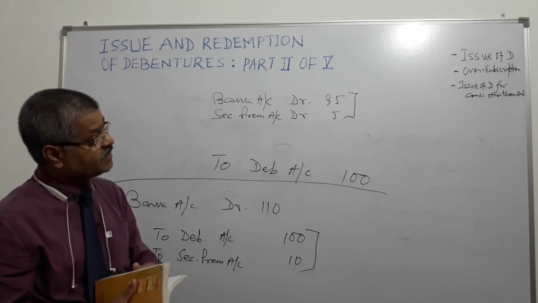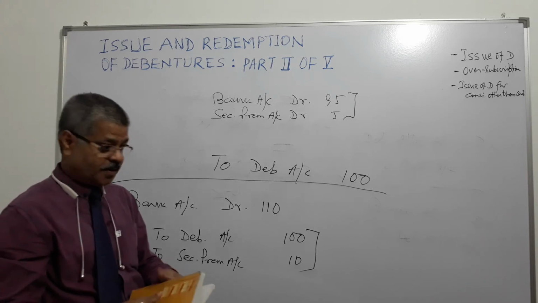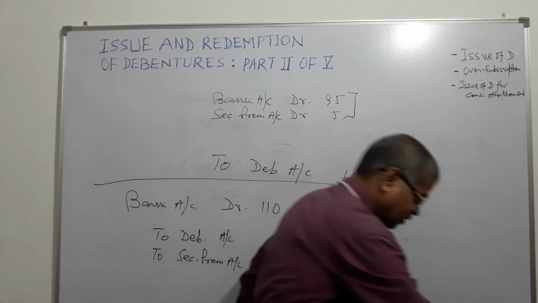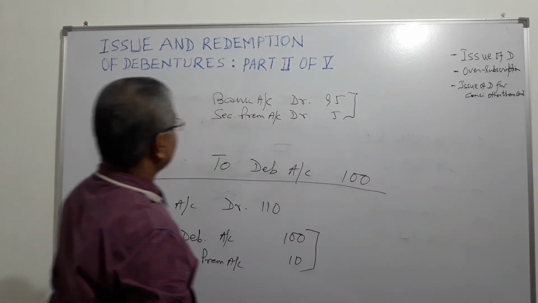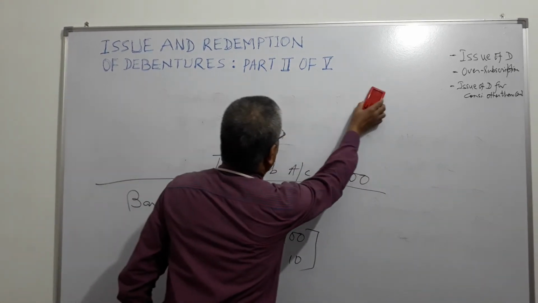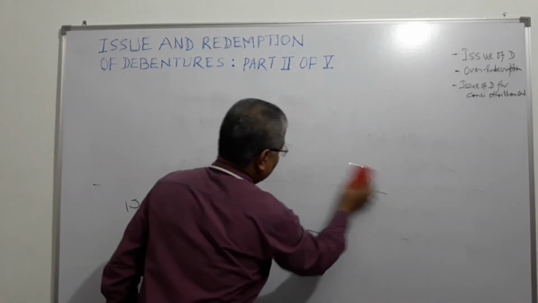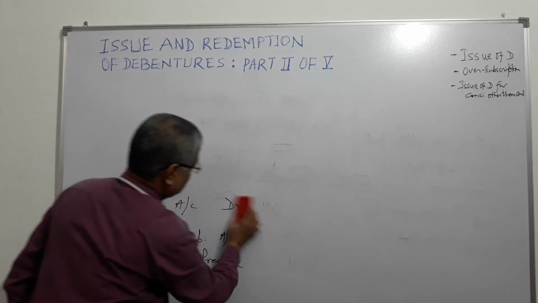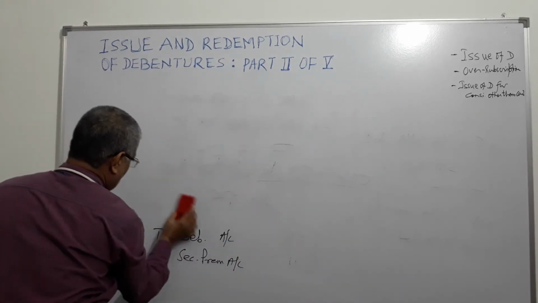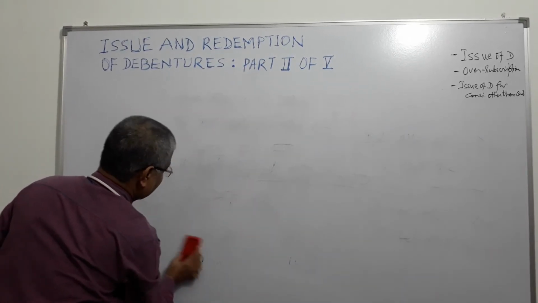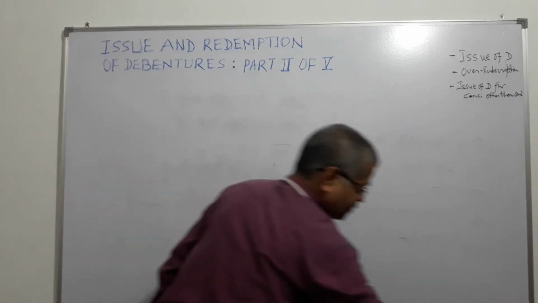Now we go to the next, oversubscription. What is oversubscription? ABC Limited Company has offered to issue 1000 debentures of 100 rupees each.